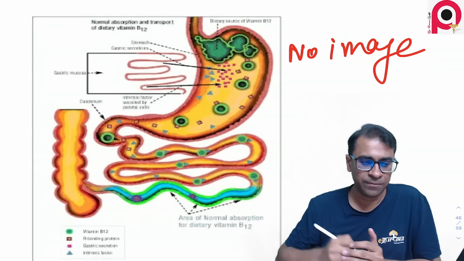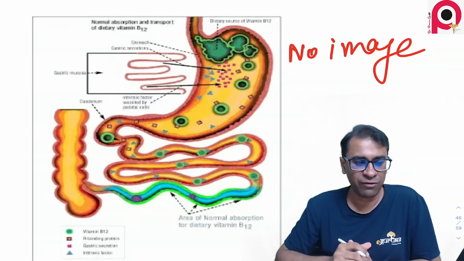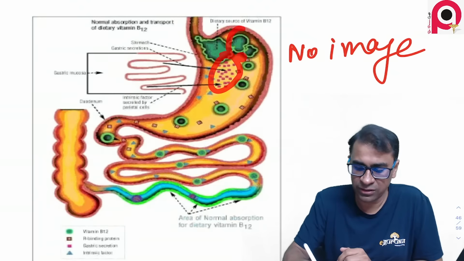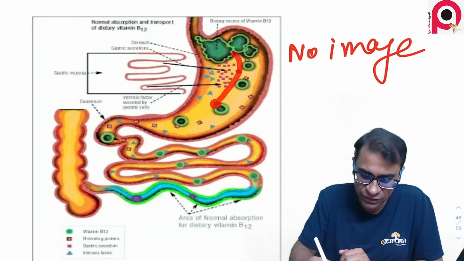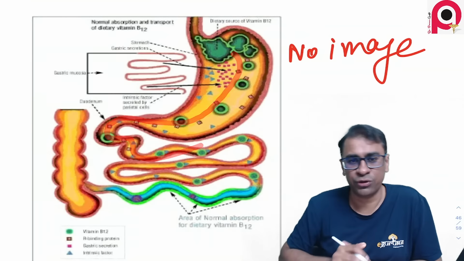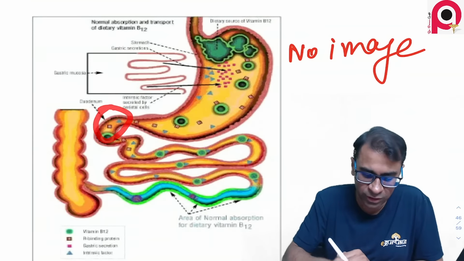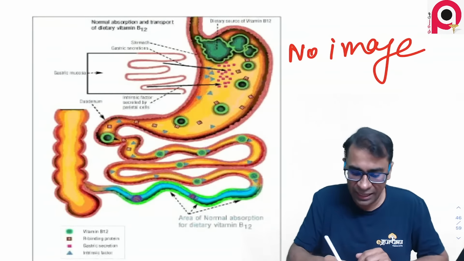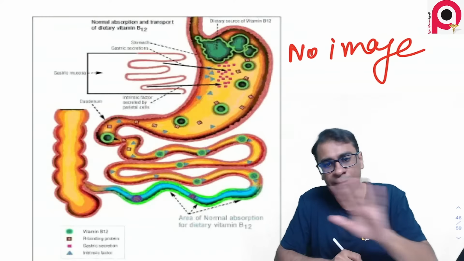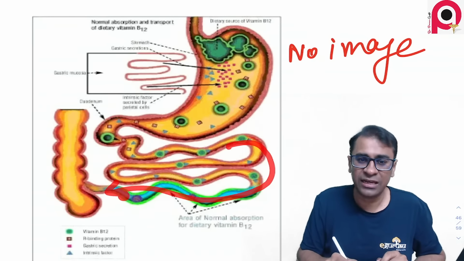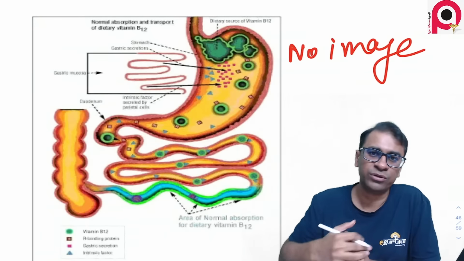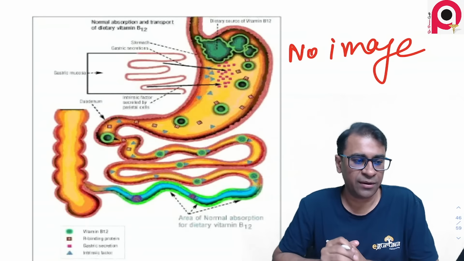It will combine with B12, and then it goes into the duodenum. In the duodenum there is action of the pancreatic enzymes, because of which these split up and then go to the jejunum. In jejunum there is no absorption. It finally reaches the ileum, and there, with the help of intrinsic factor receptor, it is taken into the intestine.